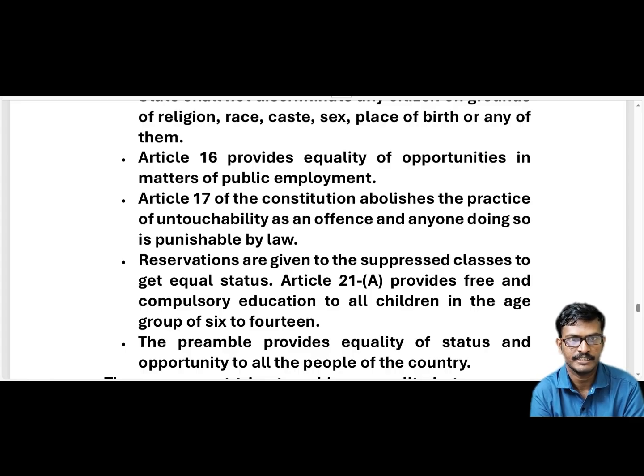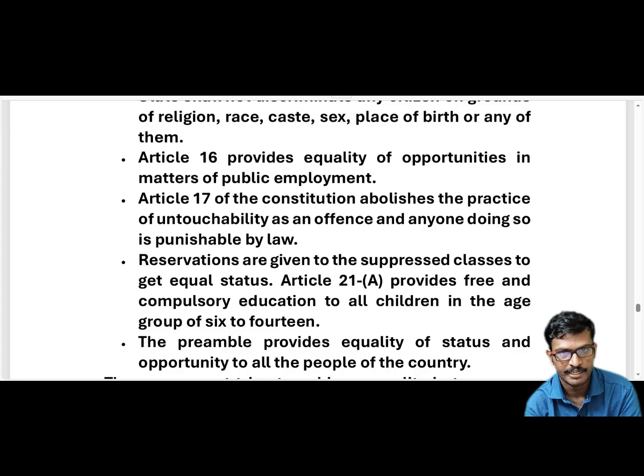We have discussed religion and so on. So based on religion, caste, etc., there is no such situation either. According to Article 16, everyone gets equal opportunities in employment, meaning doing work. Everyone has to live and do some work, some profession. According to this article, everyone gets equal opportunities. And according to Article 17 of the Constitution, the practice of untouchability is abolished as an offence, and anyone doing so is punishable by law.